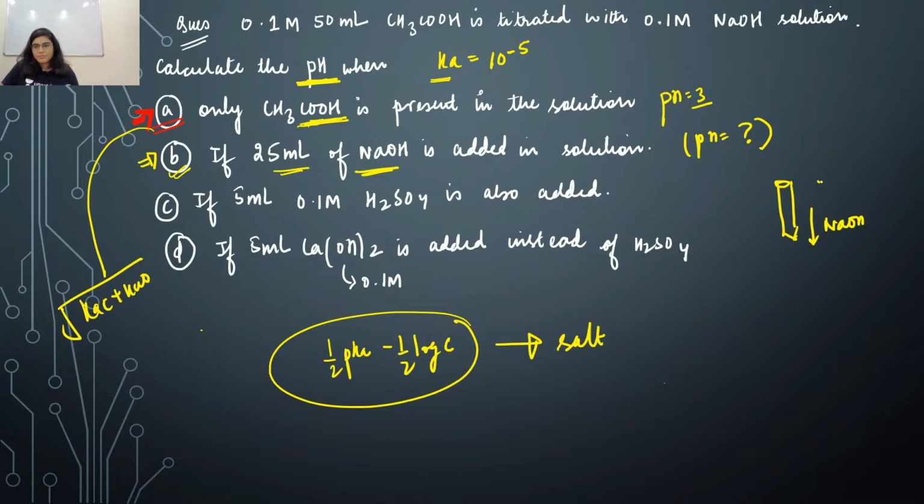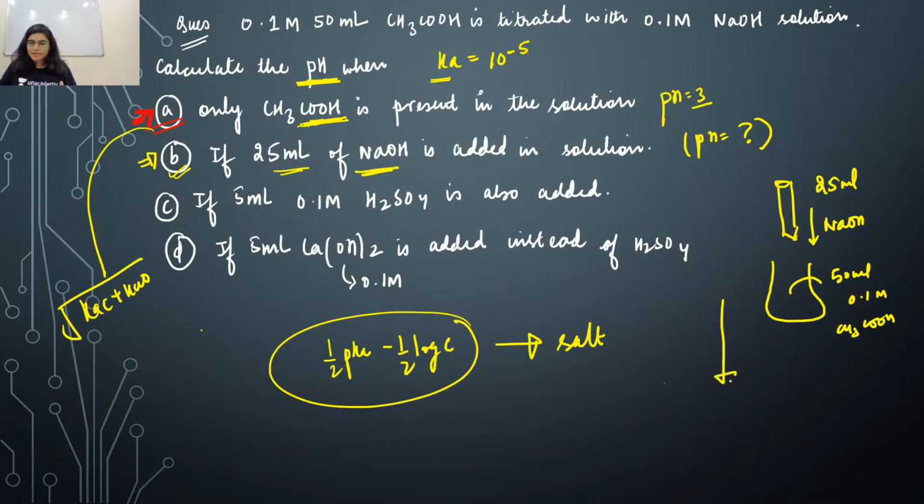So 25 ml of NaOH you are adding in the conical flask, in which you have 50 ml of 0.1 molar acetic acid. Then you have to calculate the pH of the final solution.